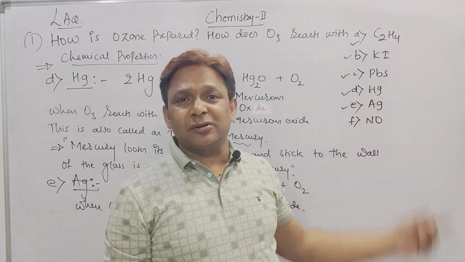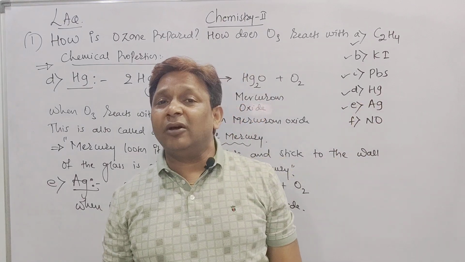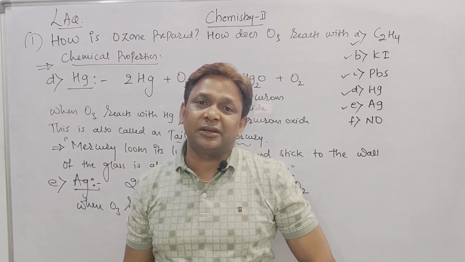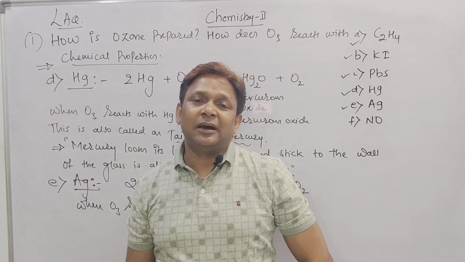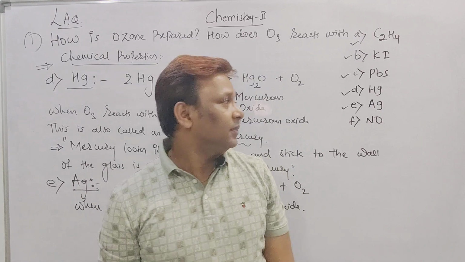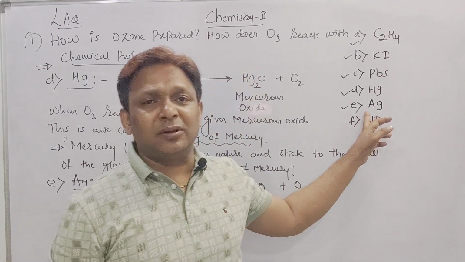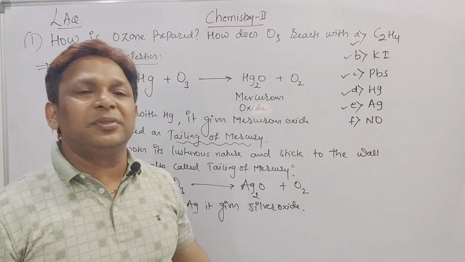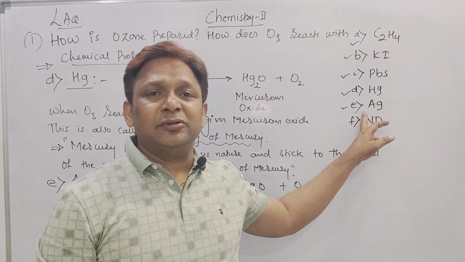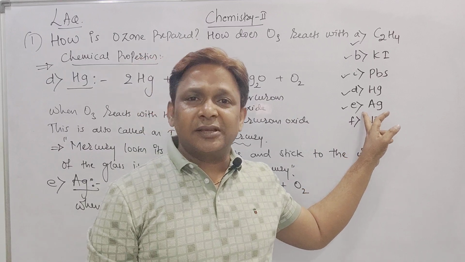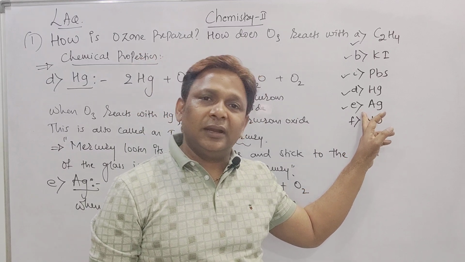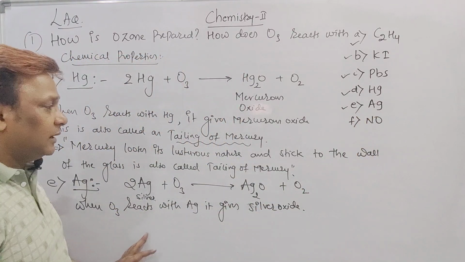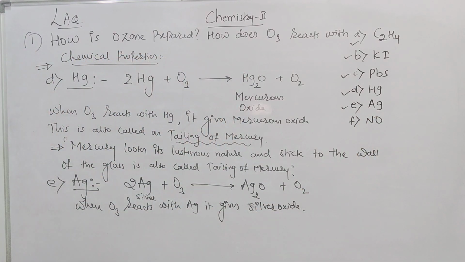And this obtained mercurous oxide, this reaction is called tailing of mercury. But what is the tailing of mercury? Mercury loses its lustrous nature and sticks to the wall of the glass, which is called tailing of mercury. Then the fifth one, beta, reaction of ozone with silver. Ozone reacts with silver, gives rise to silver oxide. How to write the reaction? 2Ag plus O3 gives rise to Ag2O plus O2. Right? Last one, beta, reaction of ozone with NO.